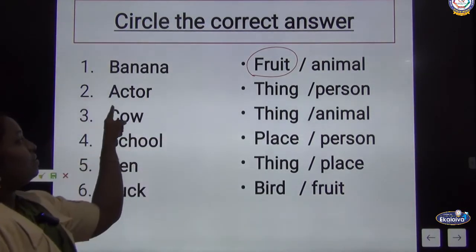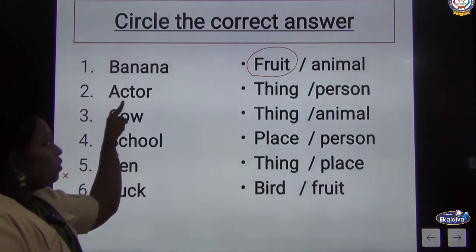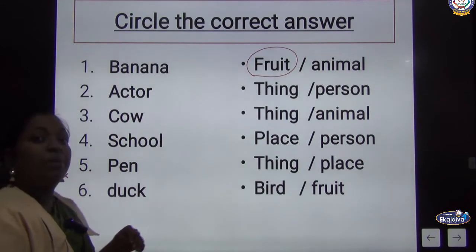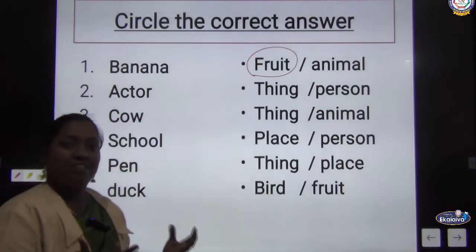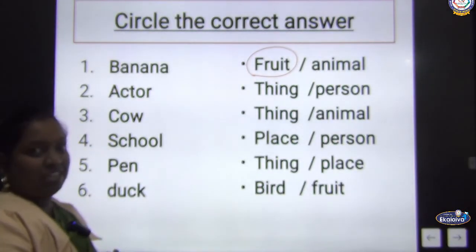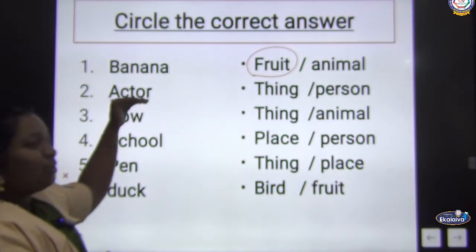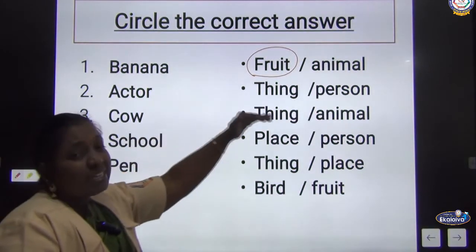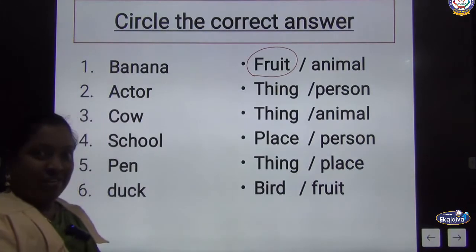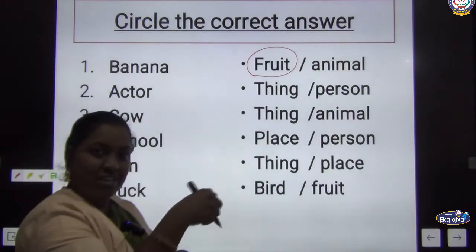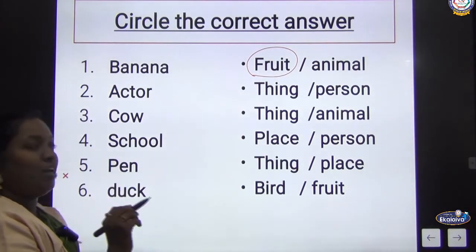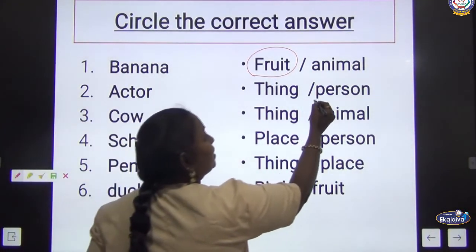Second one, what is it? A-C-T-O-R, actor. Whom will we call an actor? The people who are acting in a cinema or a movie or a drama, we will call them an actor. Okay, now with this note, can you guess and tell me the correct answer? An actor is a thing or a person. Will this object go and dance, go and play a role? No, only a person can play a role, isn't it? So what is the correct answer, children?